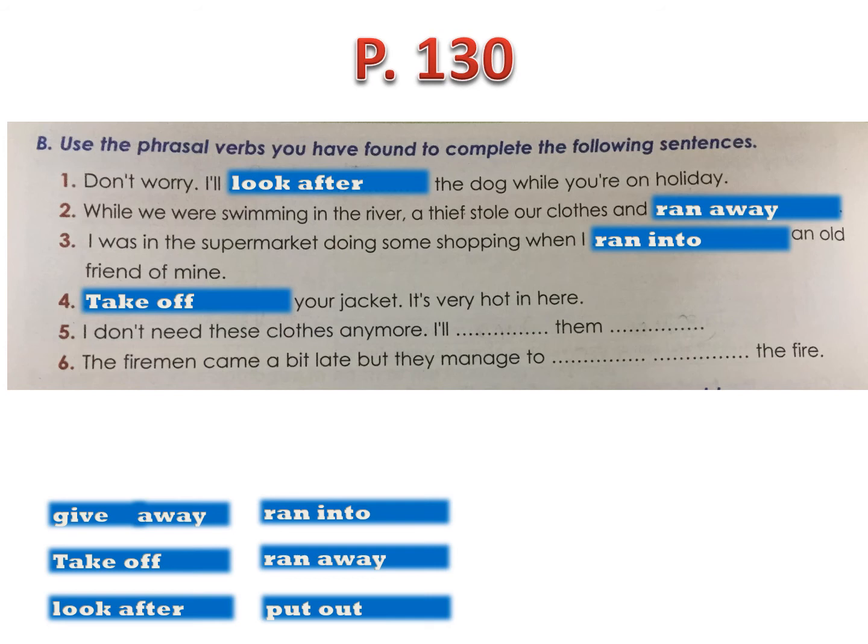Of course, it's better if you give them away. Yes, meaning give them to people who need them or give them to charity. Number 6, the firemen came a bit late, but they managed to. What do firemen do? Of course, they extinguish or they put out the fire. Okay?